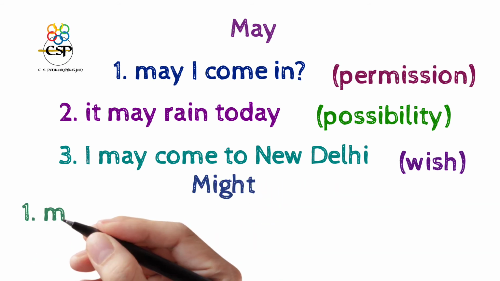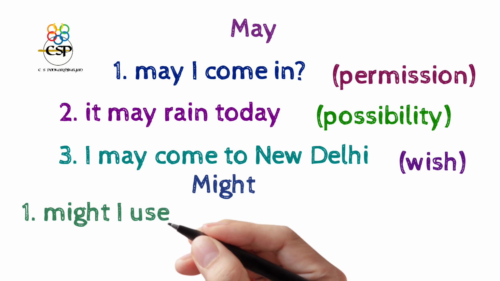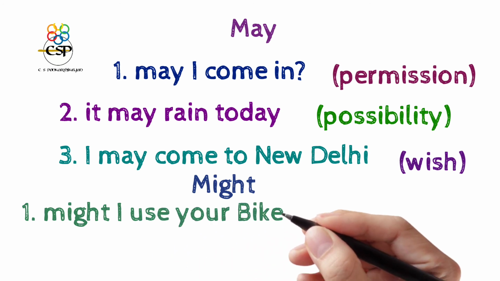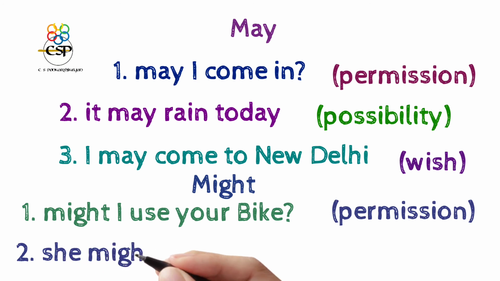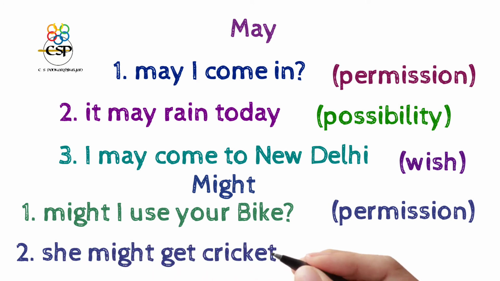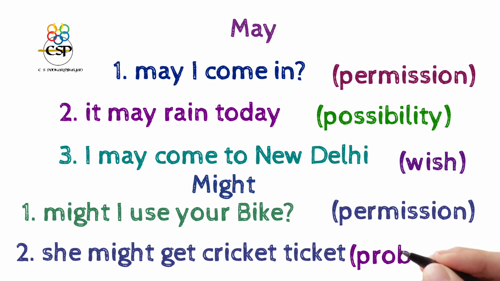Might is also similar. The past tense of may is might. Might I use your bike? This is also used for permission. And she might get a cricket ticket. That is probability.